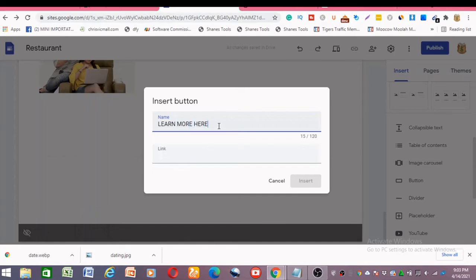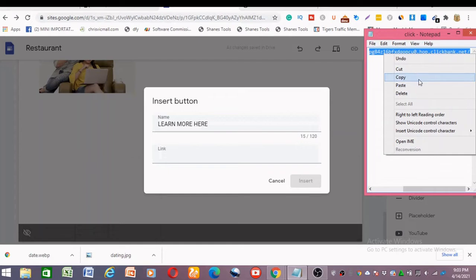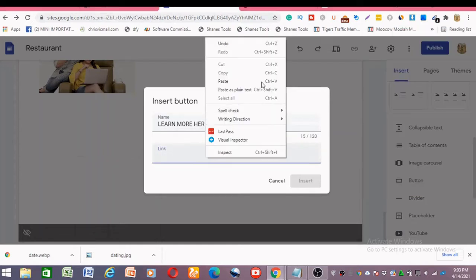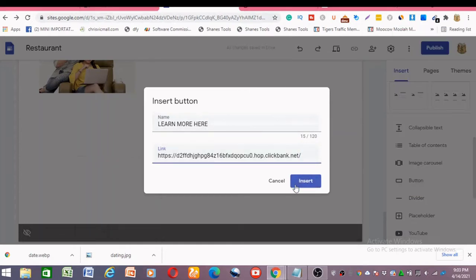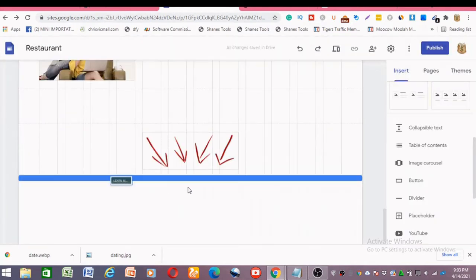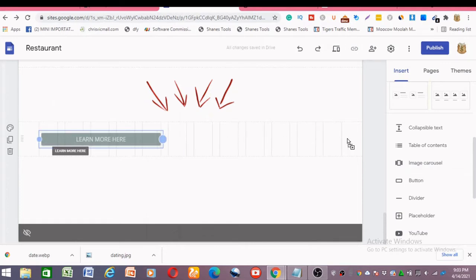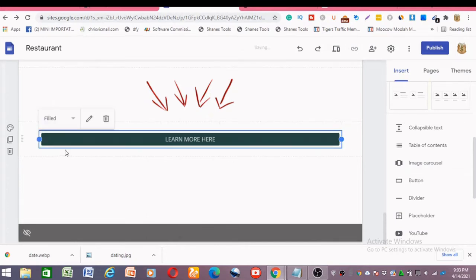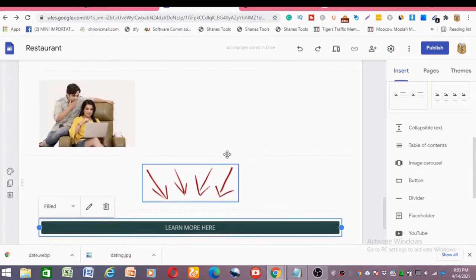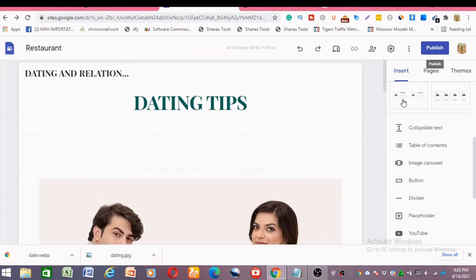You copy your hop link, the hop link you pasted here, and you paste in the hop link here, then you insert. Then you bring down the learn more, and you drag it a little bit, then you drag it here, and we are good to go. So this is a simple landing page.